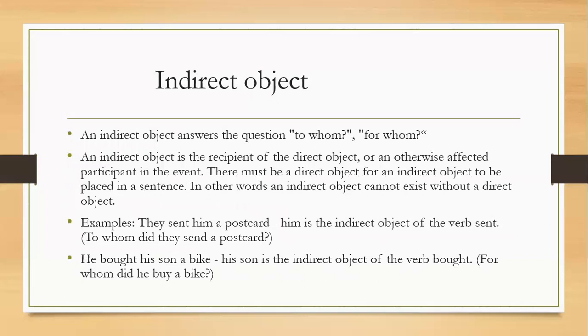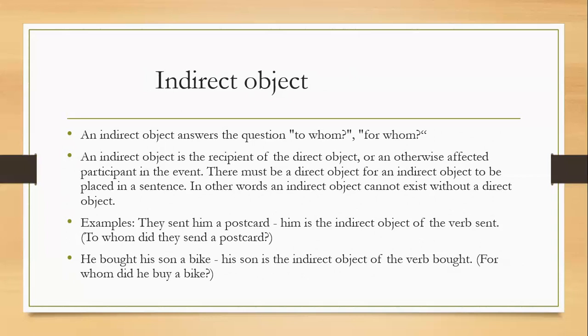Indirect object. A noun, pronoun, or noun phrase occurs in addition to a direct object after some verbs and indicates the person or thing that receives what is being given or done.